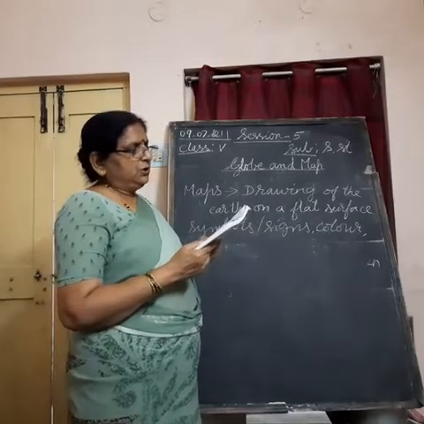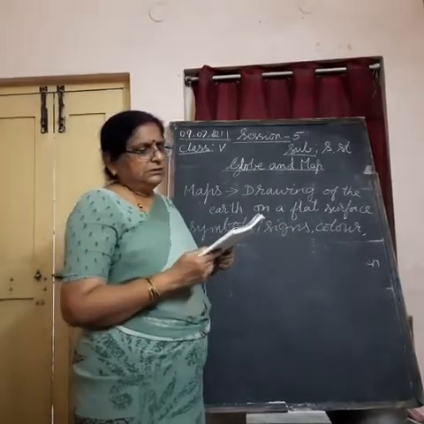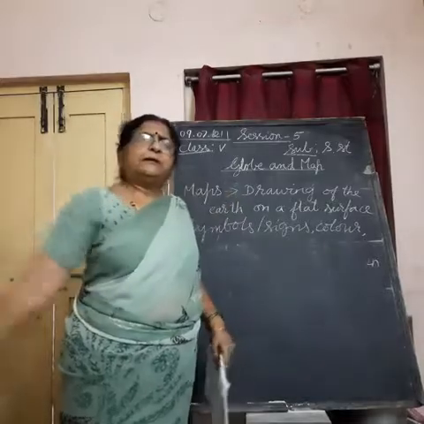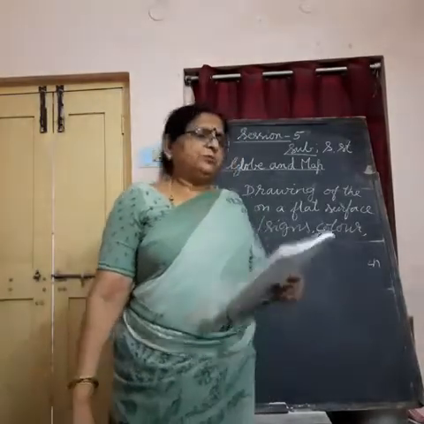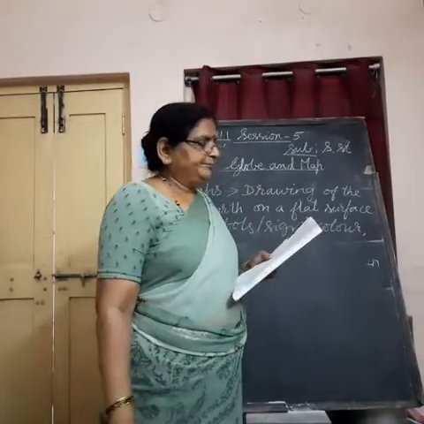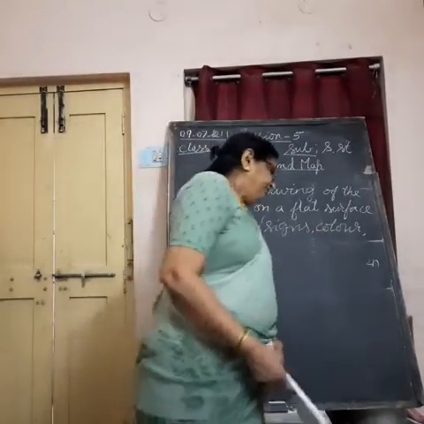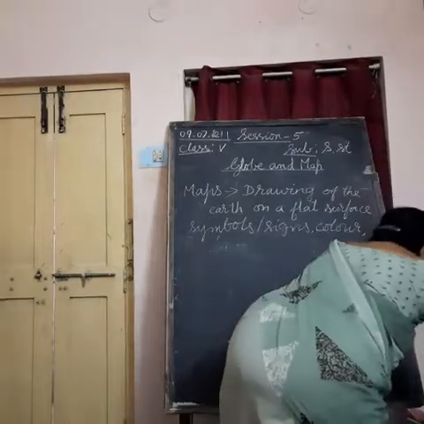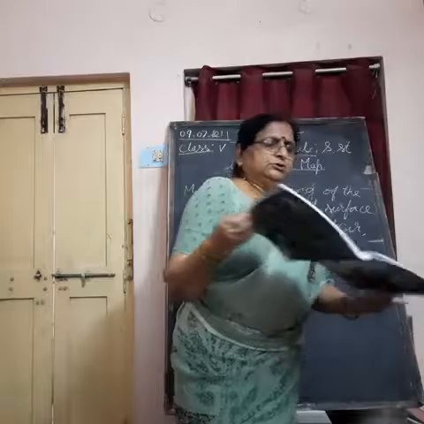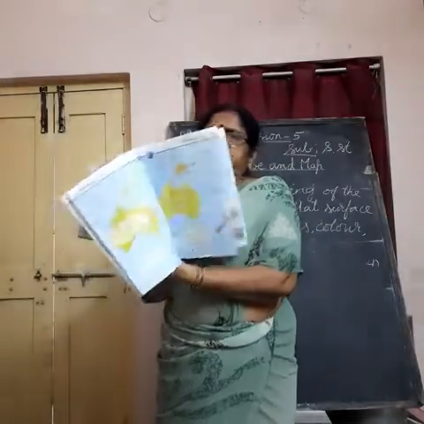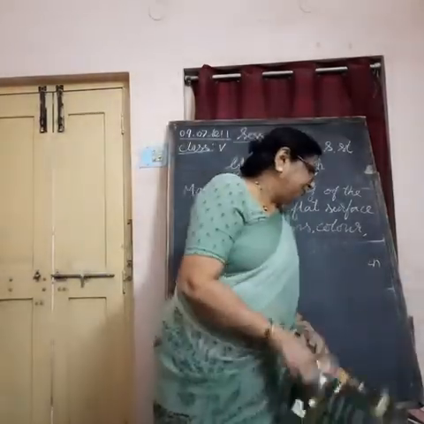We can show different types of maps showing the whole earth or a part of it, even one small part of it. Even we can have a book with so many pages which have so many maps. This book of maps is called an atlas.